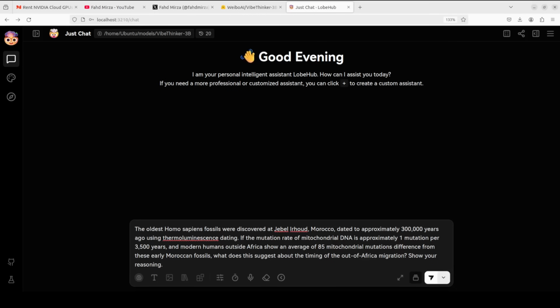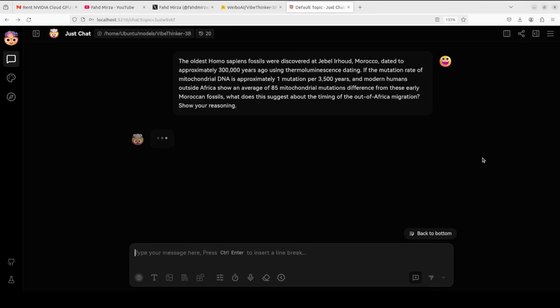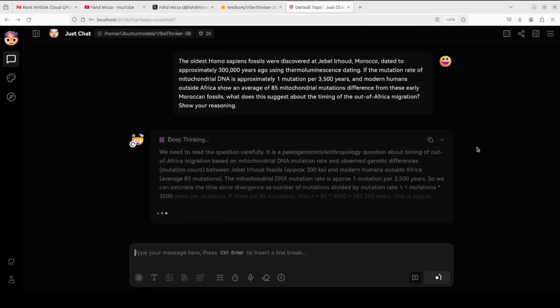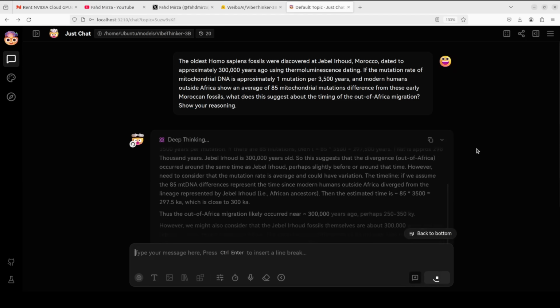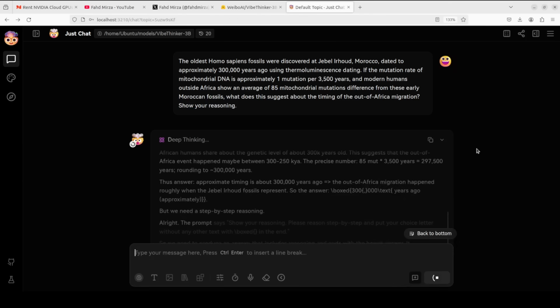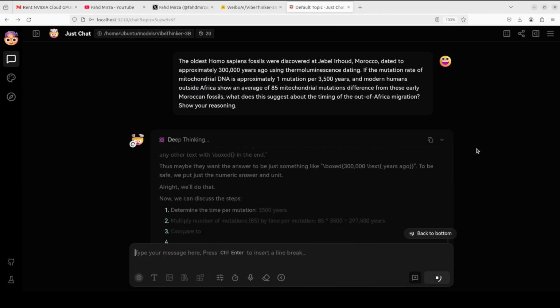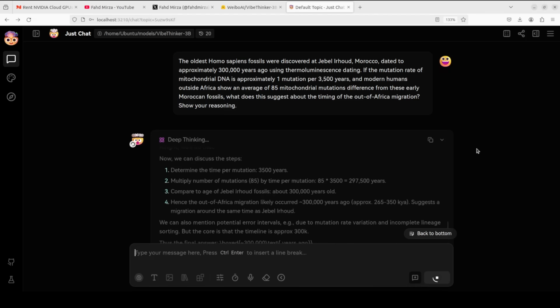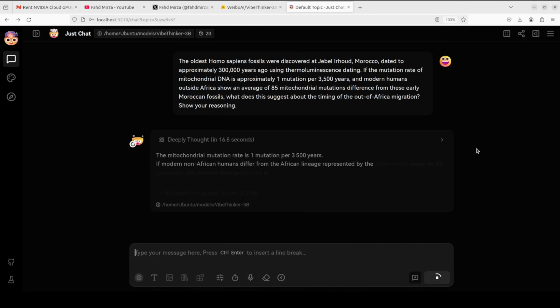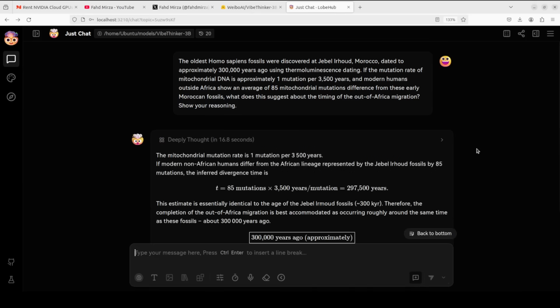So I'm going to test it with this prompt, which is testing scientific reasoning with a real paleoanthropology question. We are asking it: the oldest Homo sapiens fossils were discovered at Jebel Irhoud, Morocco, dated approximately 300,000 years ago using thermoluminescence dating. If the mutation rate of this DNA is approximately this mutation, then suggest something about the timing of the out of Africa migration. And it has come back with the response.